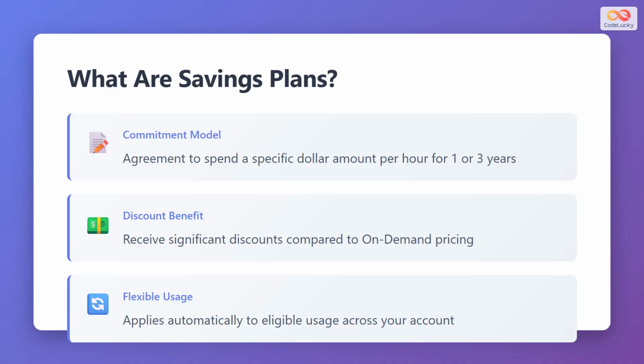AWS Savings Plans are a flexible pricing model that offers significant cost savings. They work as a commitment model where you agree to spend a specific dollar amount per hour for either 1 or 3 years. In exchange for this commitment, you receive substantial discounts compared to standard on-demand pricing. The beauty of savings plans is that they apply automatically to eligible usage across your AWS account, making cost optimization effortless.